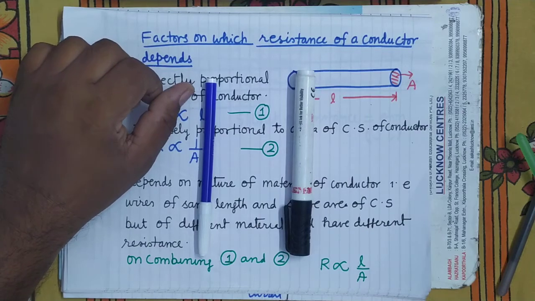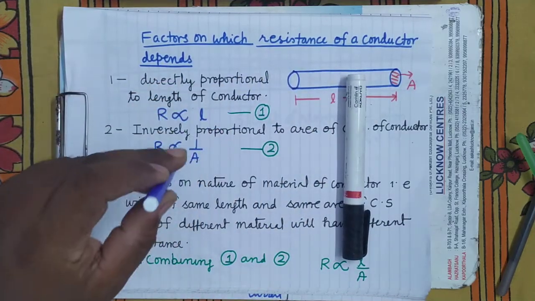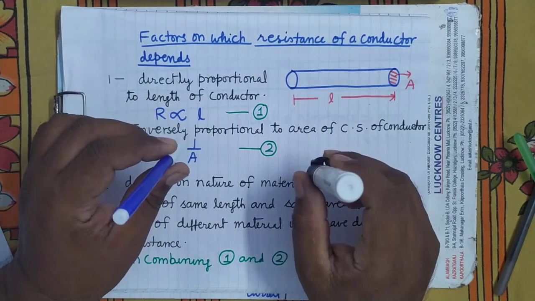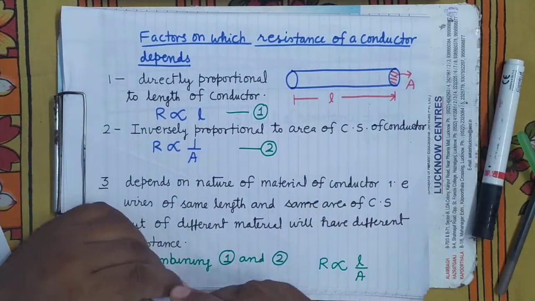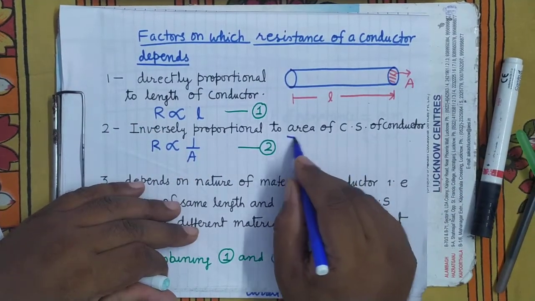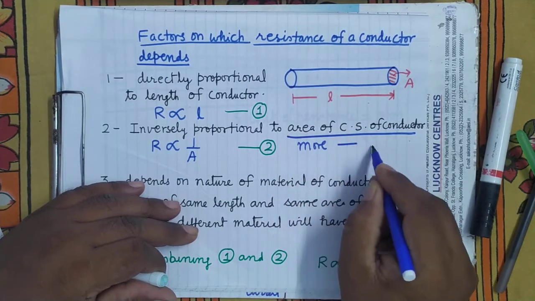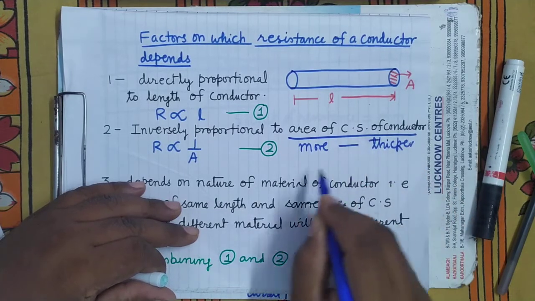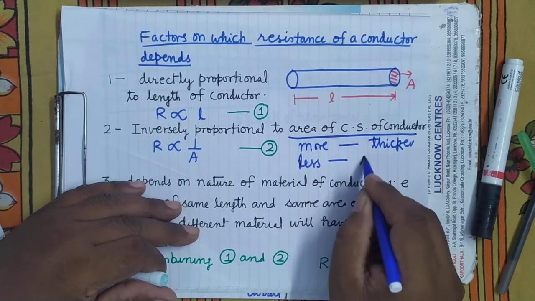It's clear. This is thicker and this is thinner. Means you can say that one which has more area of cross section will be thicker, and one which has less area of cross section is thinner.